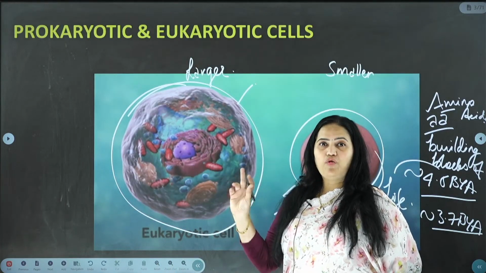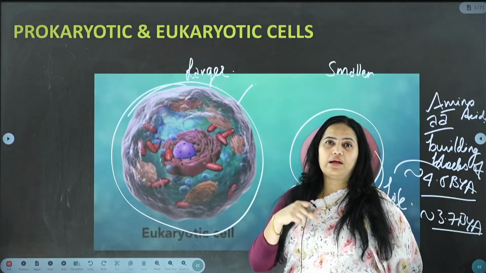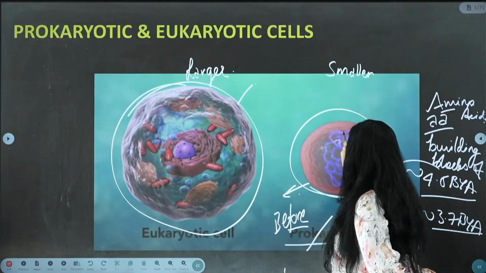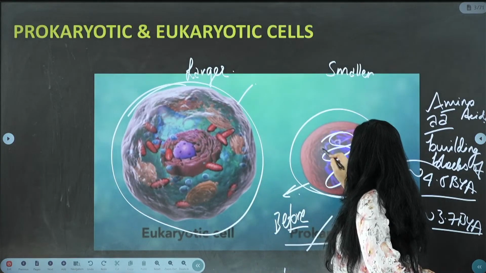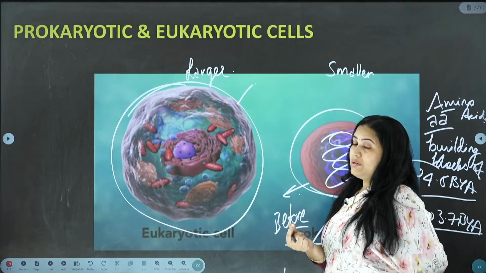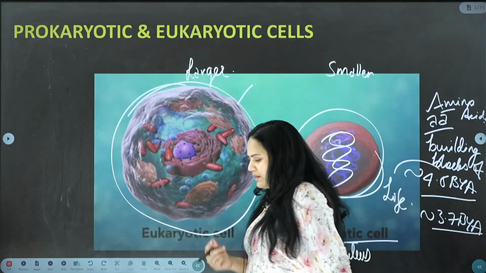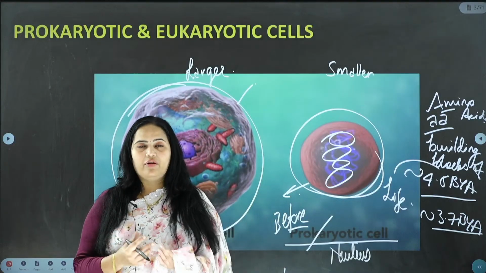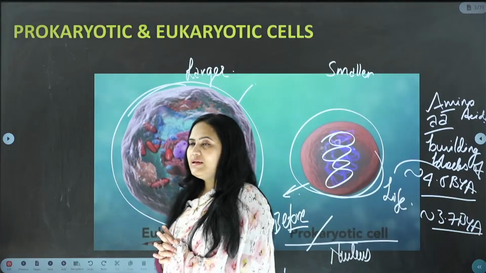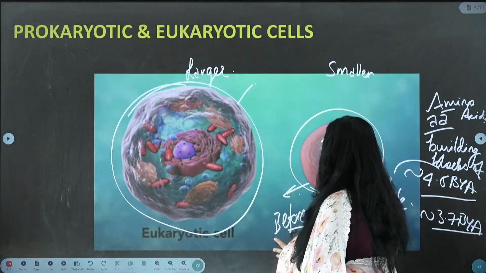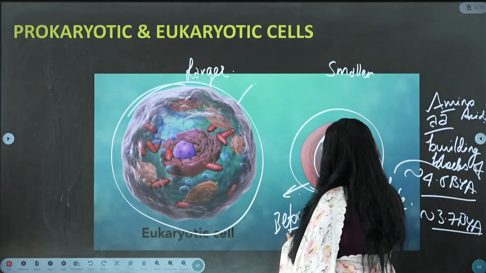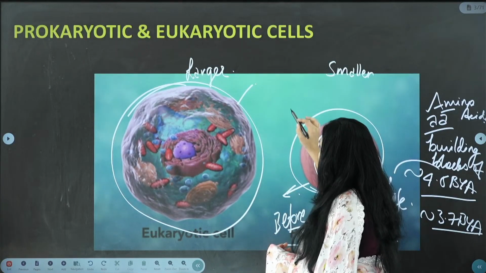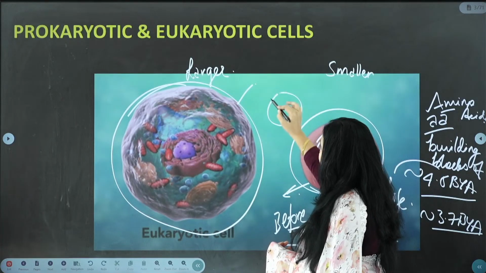That is the reason the DNA material is not enclosed in a membrane. The nucleus material, that is your DNA, the basic inheritance of life, is present in the DNA. Don't think that only DNA is responsible. In viruses, even RNA is responsible for inheritance of characteristics. So the DNA, which is very important, is not enclosed in a membrane. We will understand what this membrane and these organelles are all about. As of now, just understand that a membrane is an enclosure.